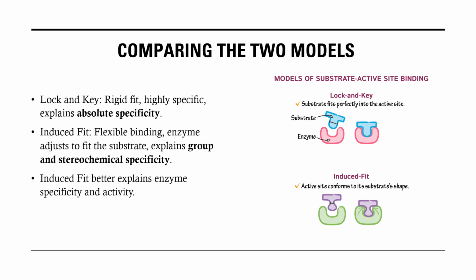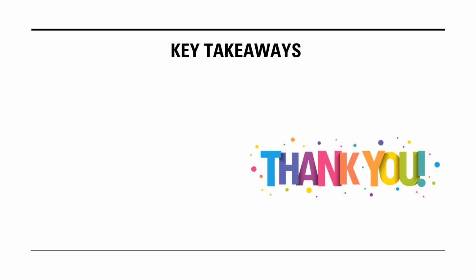Usually the induced fit is thought to better explain enzyme specificity than the lock and key hypothesis, although both of them have their place in explaining how substrate and enzyme bind.